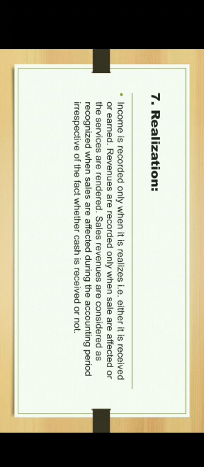Example: a company gets an order for the sale of goods worth 1 lakh in the month of May 2017, but the company delivers goods worth 60,000 in the month of June 2017, and the cash of 60,000 is received in the month of September. As per the principle of realization, the sale is to be recorded in the month of June 2017. We got the order in May, but we delivered the goods in June. So in our books of accounts, we'll record it when we have delivered the goods, that is in the month of June 2017.